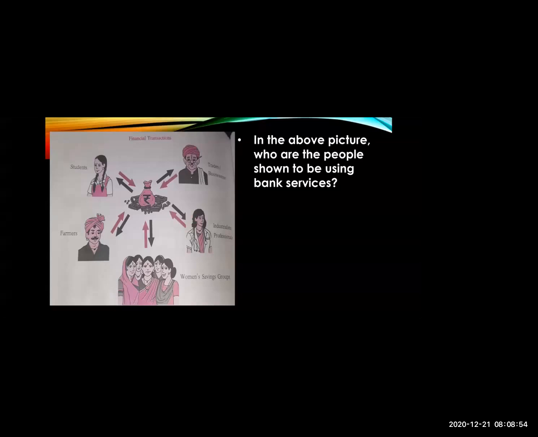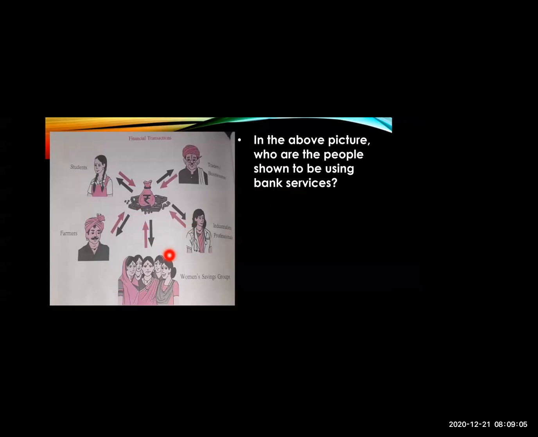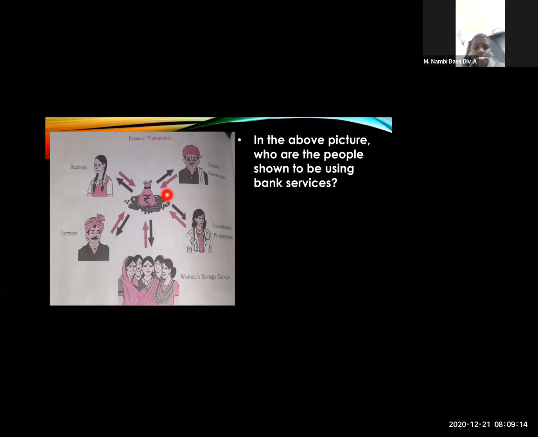Okay. Now, can you see this picture? There is a picture above. I'm going to ask you a few questions, so you have to answer me. Okay. Now, the first question is, in the above picture, who are the people shown to be using bank services? Student, farmer, women's saving group, doctor, and the businessman. Yes, these are the people who are using bank services.